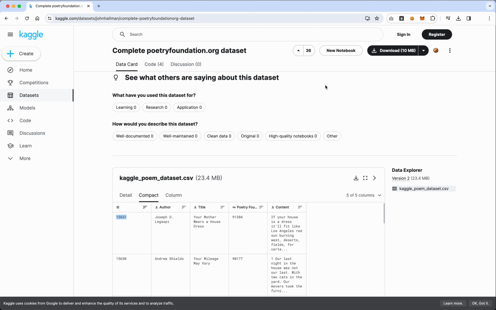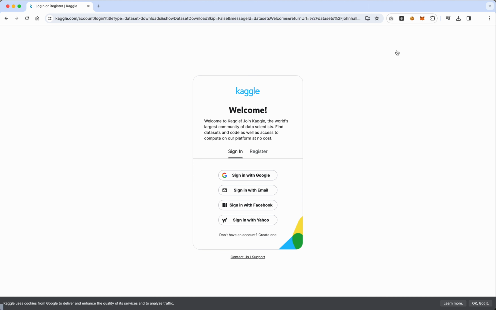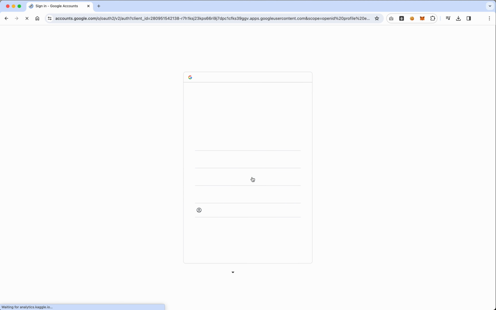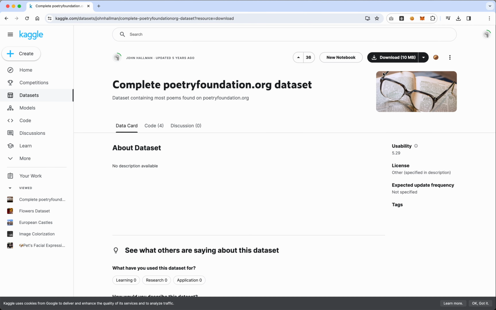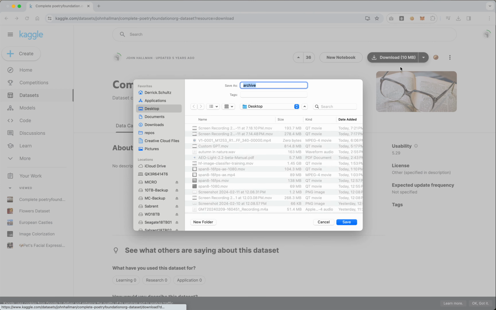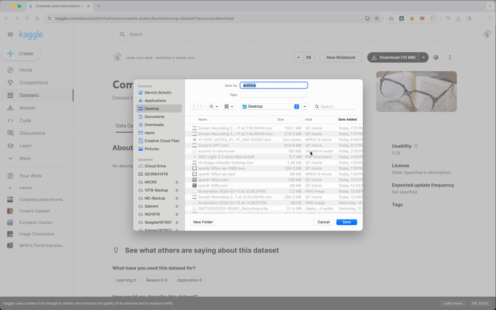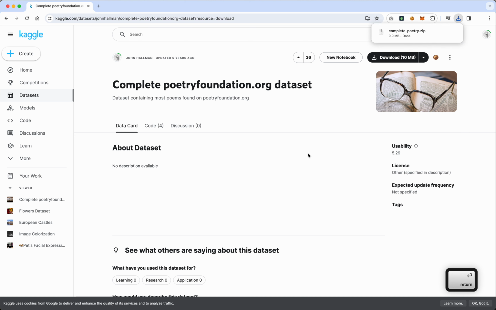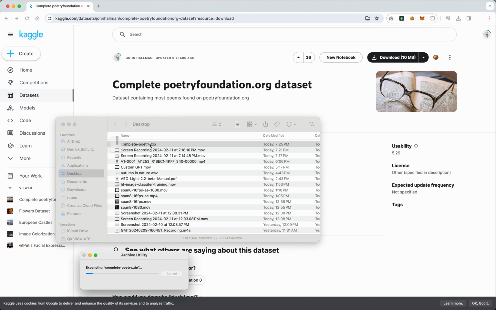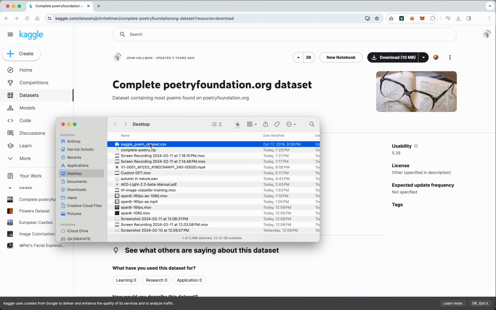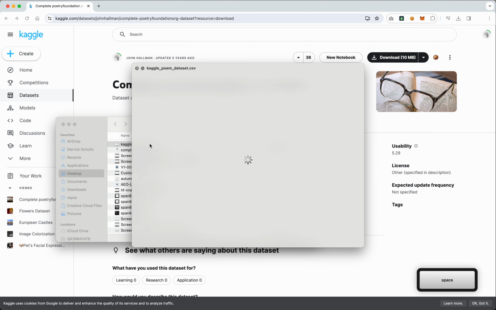If I want to download this, I can come over here and hit download. And then it will ask me to sign in. So I'll sign in with an account. I think I just have a Google account here with Kaggle. Let's see. That works. Okay. So I can go ahead and download this. Let's call it Complete Poetry and download this from here. And then when I open this, I should have a CSV file. Yep, I do.